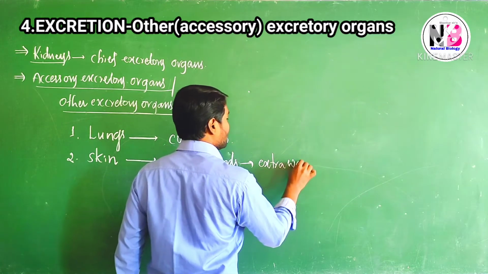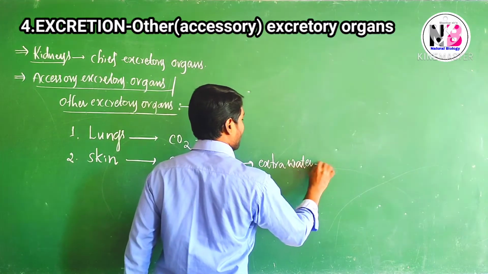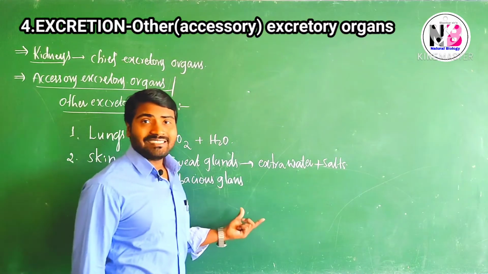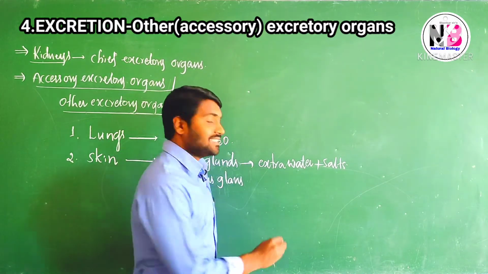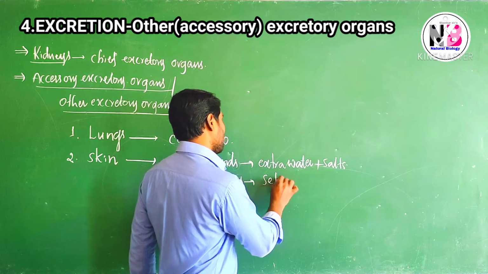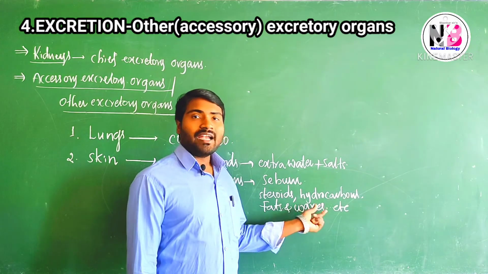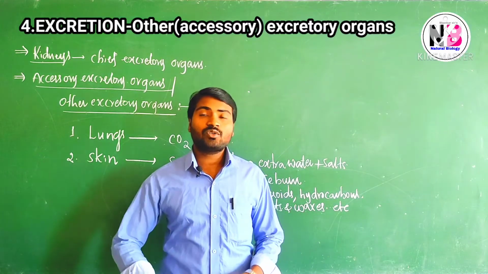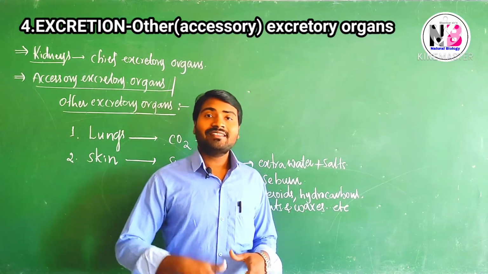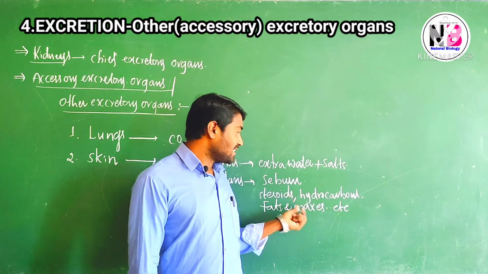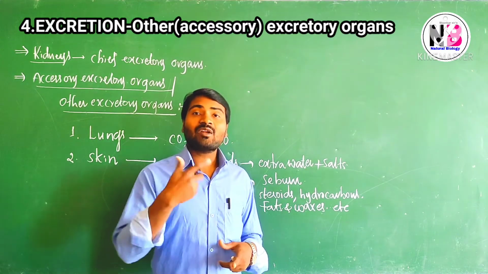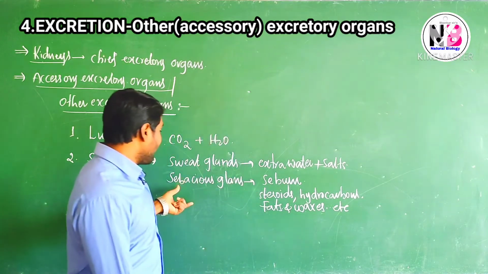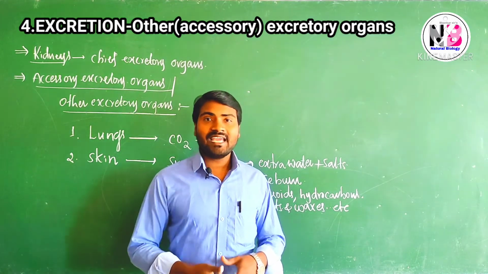Sebaceous glands produce sebum. This sebum contains steroids, hydrocarbons, fats and waxes, so the derivatives of cholesterol and steroids and hydrocarbons are excreted through the sebum.